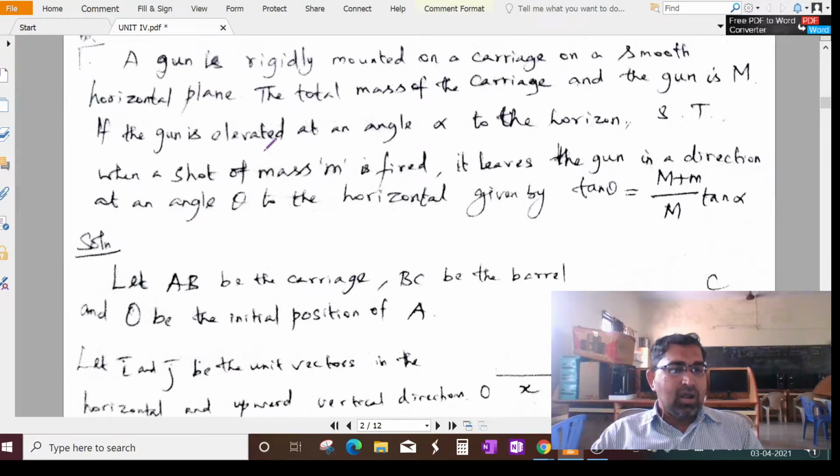Show that when a shot of mass m is fired, it leaves the gun in a direction at an angle theta to the horizontal given by tan theta equal to capital M plus small m divided by capital M into tan alpha.